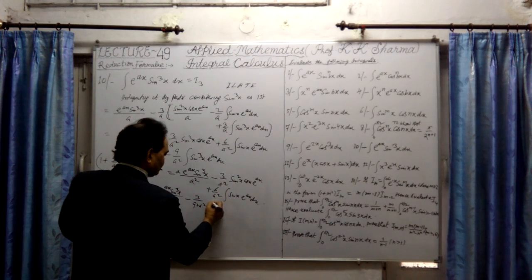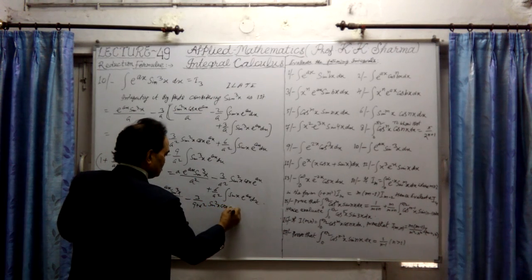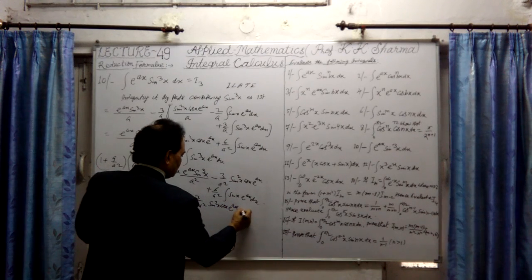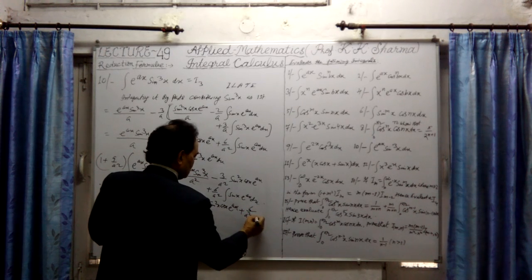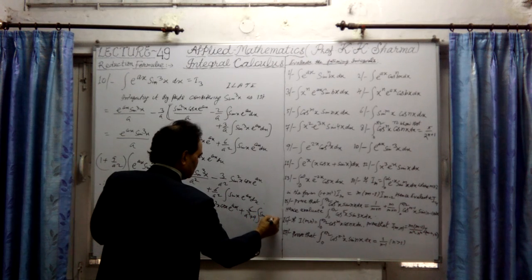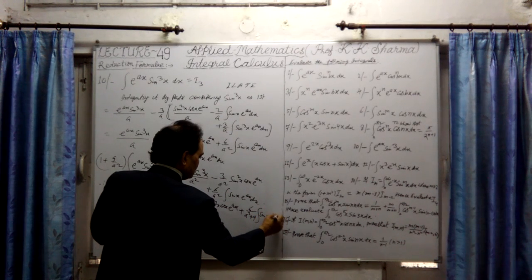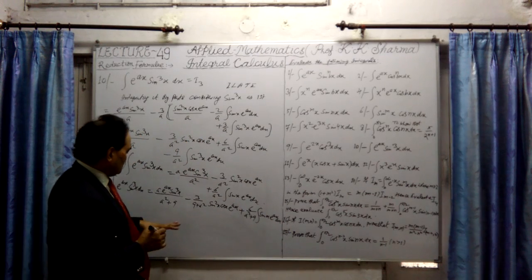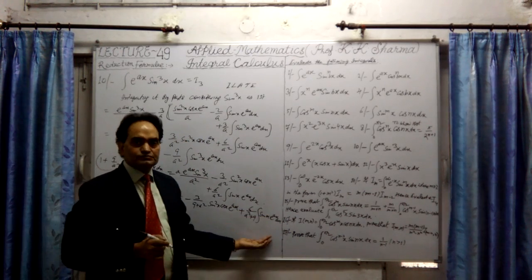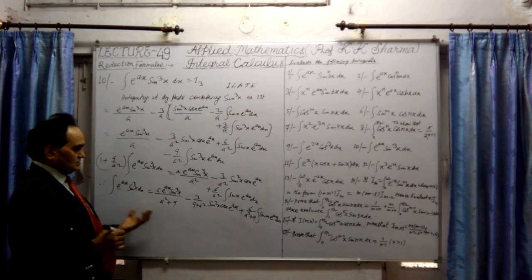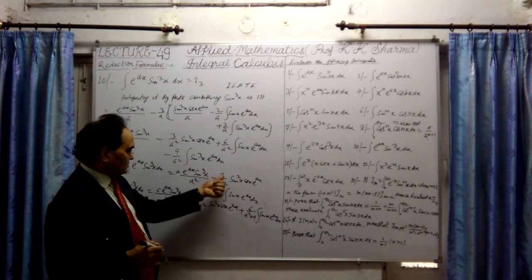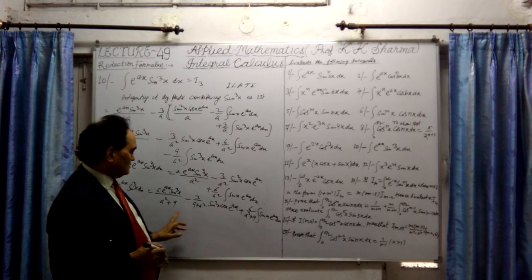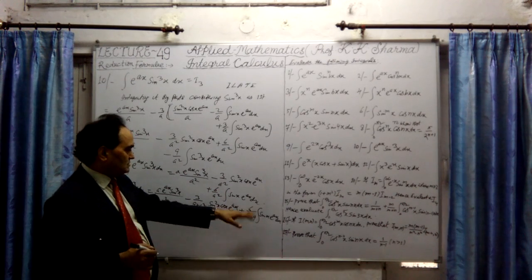Into sine square x cos x e power ax, plus this one, 6 upon a square plus 9, integration of sine x e raised power ax. Okay. Now this is to be further integrated. That I'll do. Before that, just understand that these two steps are free from the integral sign. This is minus 3 upon a square plus 9, and this is the third last step.